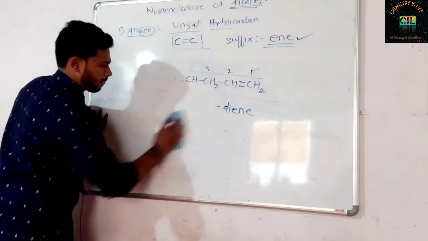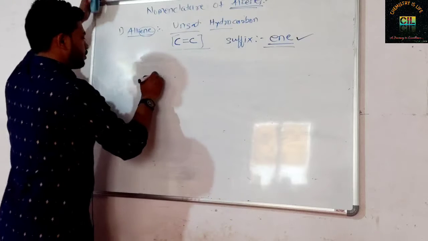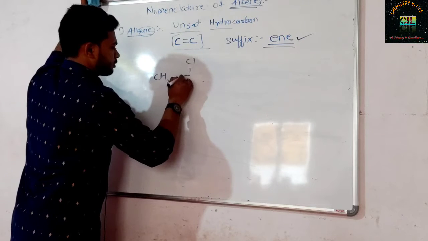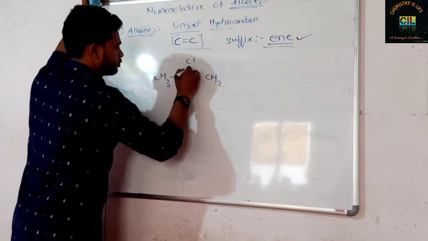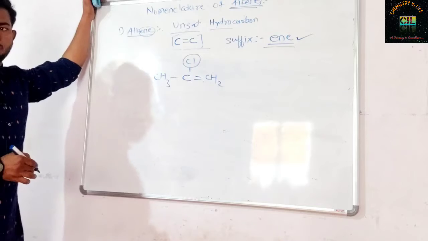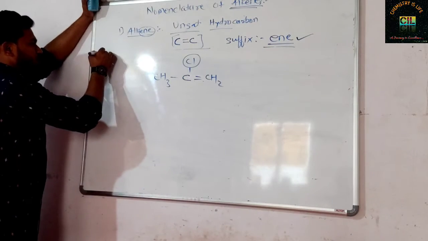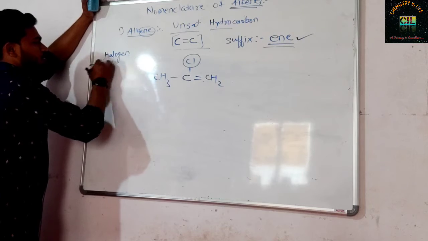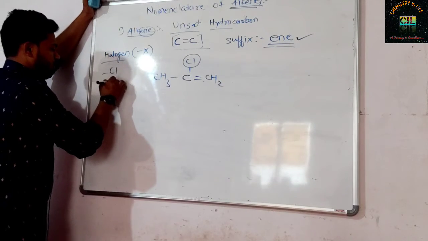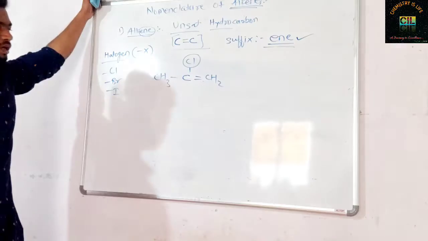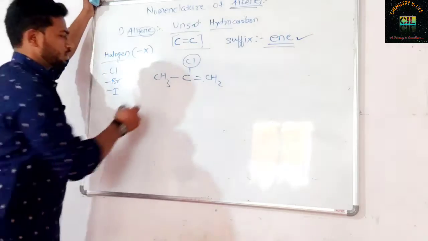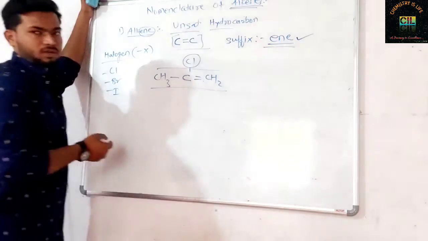Now the next example, suppose the compound is like this: CH3 CH Cl double bond CH2. Now what will you do? Here this chlorine is a halogen. We know that among the functional groups there are halogens which are mentioned by the symbol X, right? There are chlorine, bromine, iodine, fluorine. These are the halogens. Now here is the presence of this halogen. The first rule says select the longest chain. 1 2 3 carbons are there, so we are selecting the longest chain.